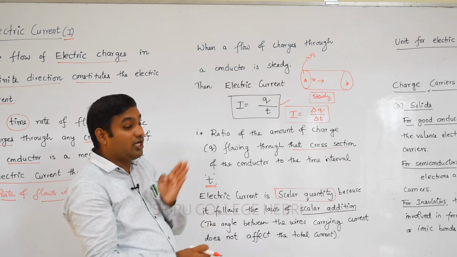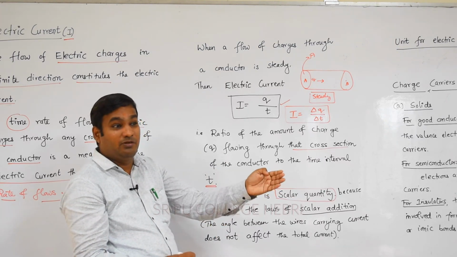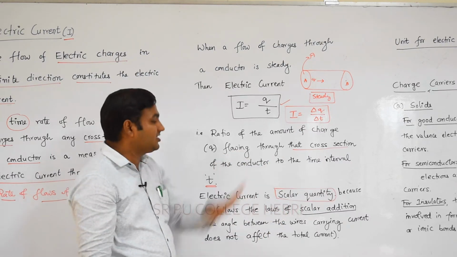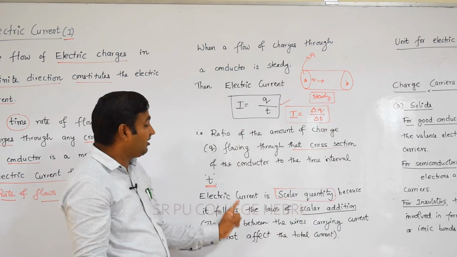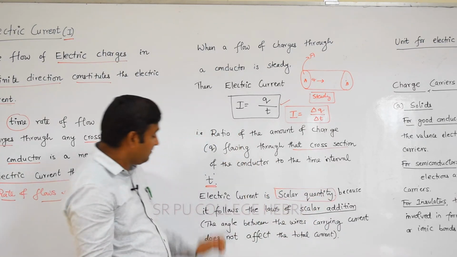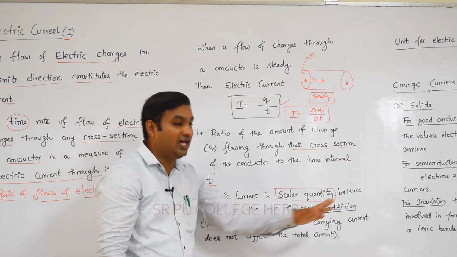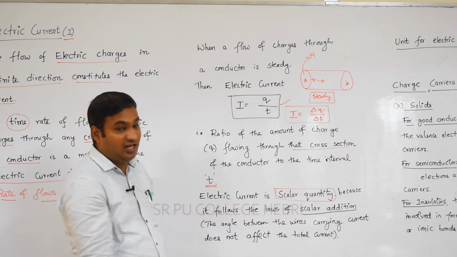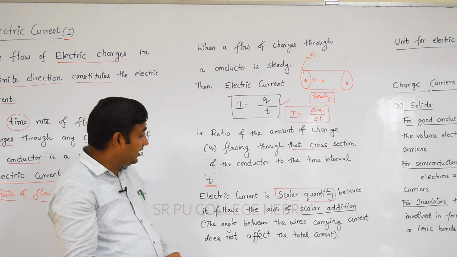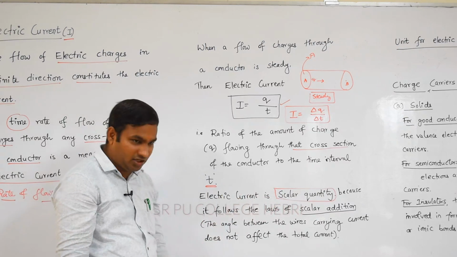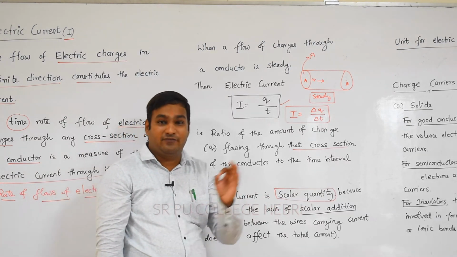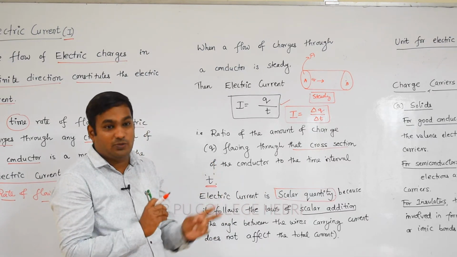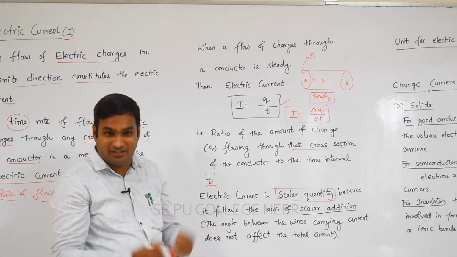Remember, the charges are flowing in a definite direction, but electric current is not a vector, it is a scalar quantity. The reason is that electric current follows the laws of scalar addition. Electric current is a scalar quantity. The flow of charge in a definite direction from one end of the conductor to the other end. By using this logic, we can't say that electric current is a vector.